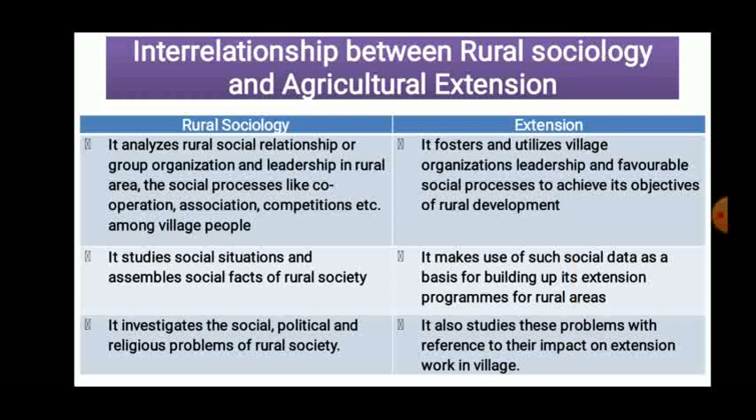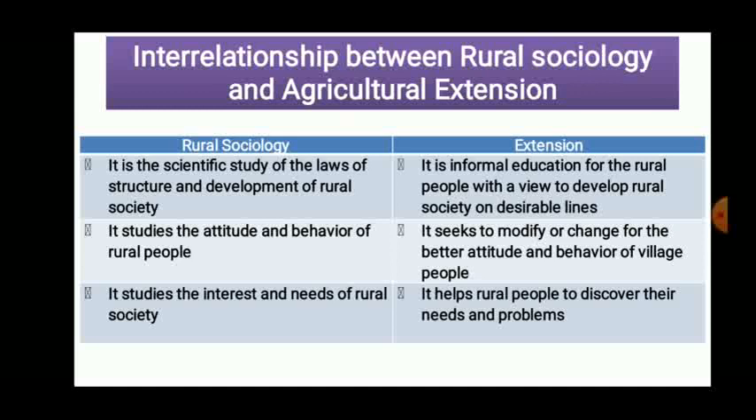Now you can see that rural sociology just tries to study the attitude of the people, the behavior of the people, the organization of the people, the leadership present among the people, or the situation of the people. But extension tries to use all these things to carry out development programs and extension work in those areas. That is the interrelationship between rural sociology and agricultural extension.